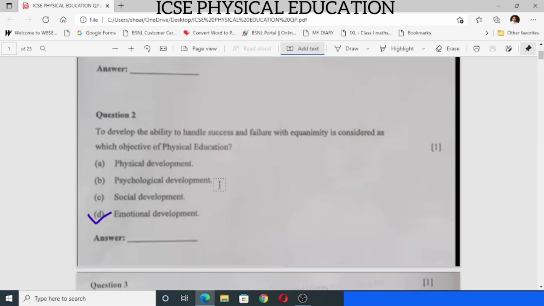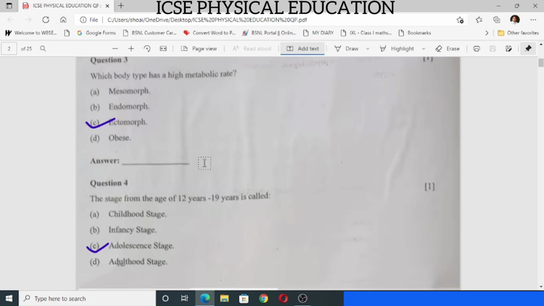Number 2, to develop the ability to handle success and failure with equanimity is considered as which object of physical education? The answer is emotional development. So I think the paper is a little hazy, but it is quite manageable. Question number 3, which body type has high metabolic rate? The answer is ectomorph. C is the correct answer. Okay, so let me clear it more. It is C, ectomorph.